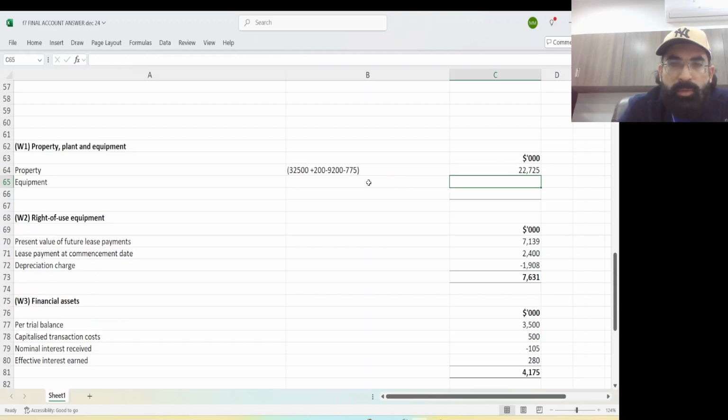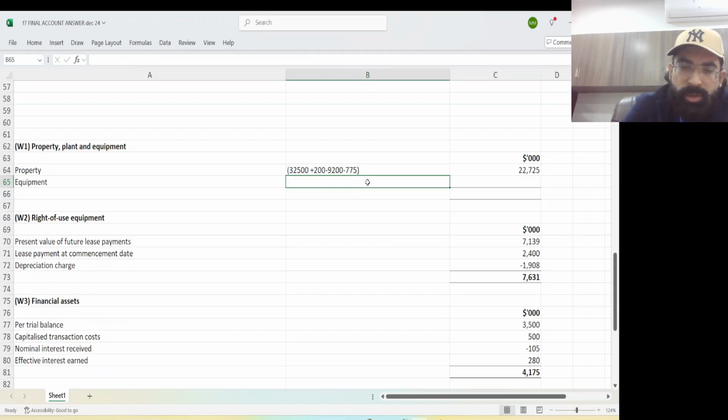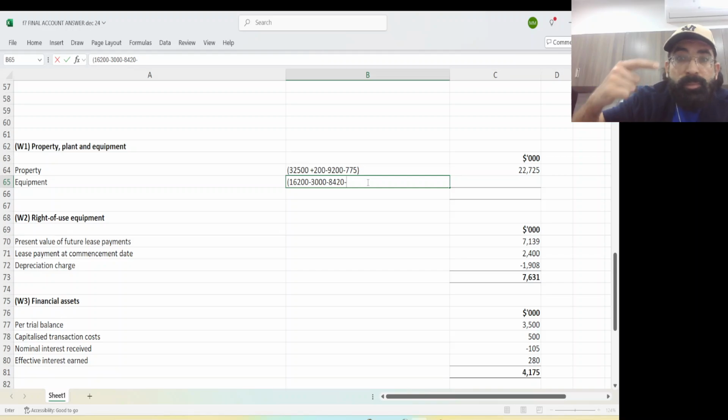Okay, now for equipment, what is the original cost of equipment? It's 16,200. There was an error of 3,000. Yes, I need to remove it definitely. Now what is the opening accumulated depreciation? Opening accumulated depreciation was 8,420, and there is some more depreciation during the year, which is 1195.